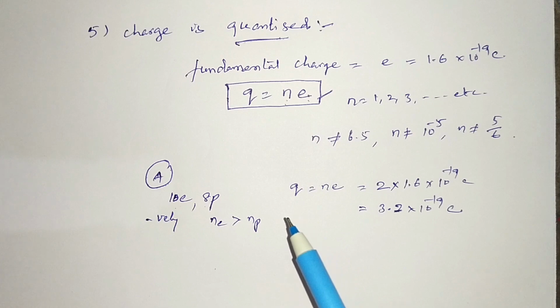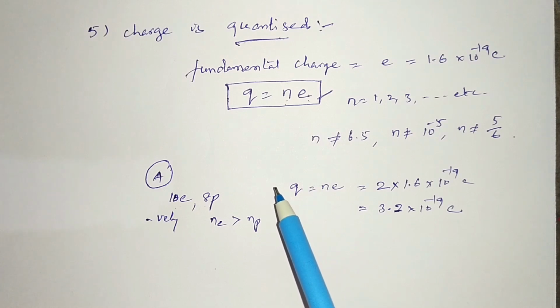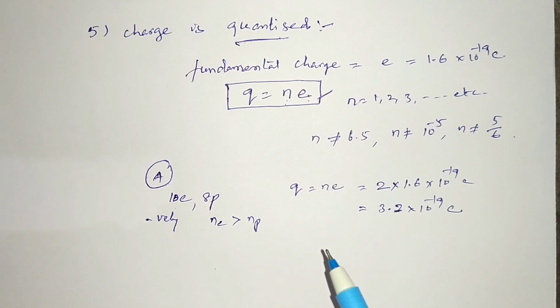If protons are more than electrons, then it is called a positively charged body. If a body loses electrons, it becomes a positively charged body. If a body gains electrons, it becomes a negatively charged body. If the number of electrons and number of protons are equal, it is a neutral body. Once again, if the body loses electrons, it becomes positively charged. If a body gains electrons, it becomes negatively charged. If electrons and protons are equal in number, it is a neutral body.